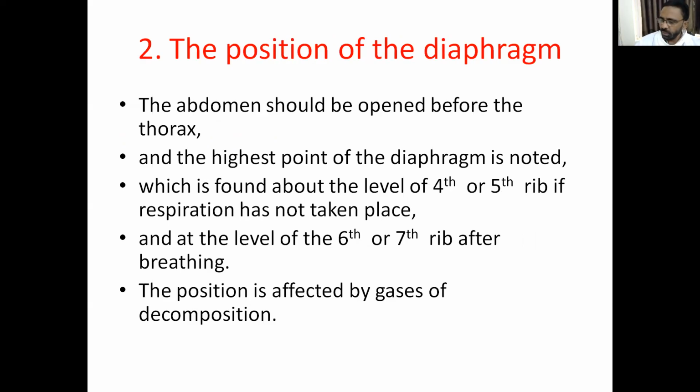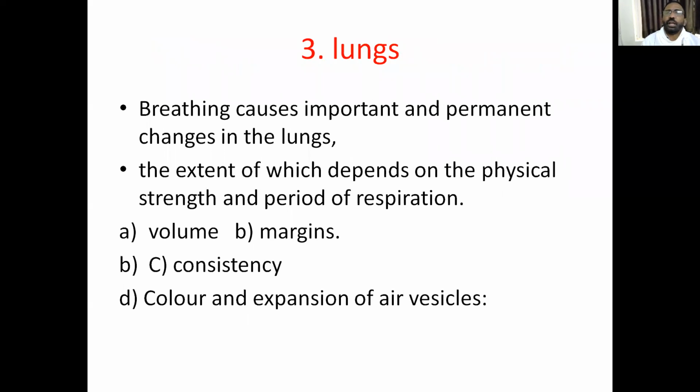The position of the diaphragm, I will go fast. Before respiration, the diaphragm is at the level of the 4th and 5th rib, and after respiration it will be seen at the level of the 6th and 7th rib. And the lungs: if the child takes breath, permanent changes will occur in the lung. So what are the changes in the lungs? The volume of the lung, margins, consistency, and color will change, and the expansion of the air vesicles will change. That means alveolar changes are very marked when the child takes breath after birth.